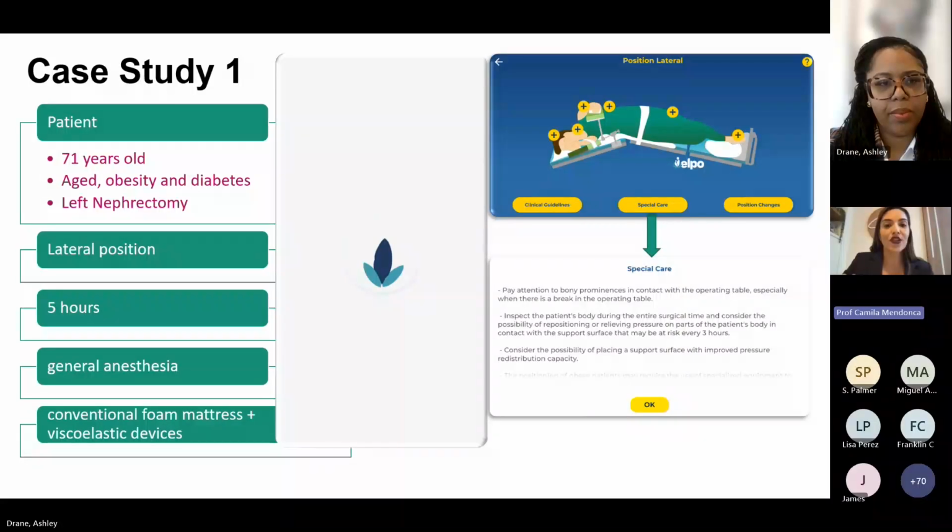So in this situation, could you please play this first video, the one in the middle of the screen? It's playing. Going through the different screens, putting in the 5 hours, now showing general anesthesia, just showing how you click through the different pages. And we are choosing exactly the things I told you before, just to see the sum of the score at the end.